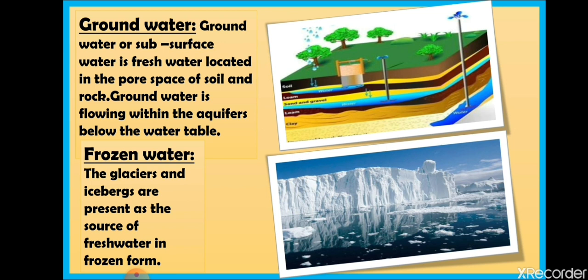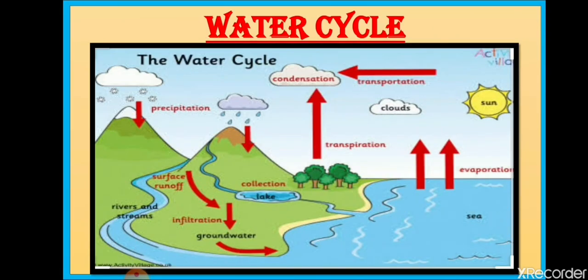Water is not evenly distributed, and neither can it be added or subtracted. As all of you know, water remains in constant motion. Water cannot be added to or subtracted from the surface of the earth. All of us know that water follows a cycle. We are already familiar with the water cycle, the process of evaporation, condensation, precipitation, transpiration. All these form the process of the water cycle.